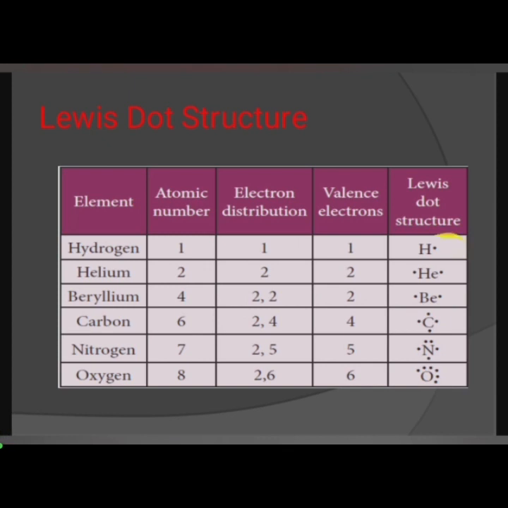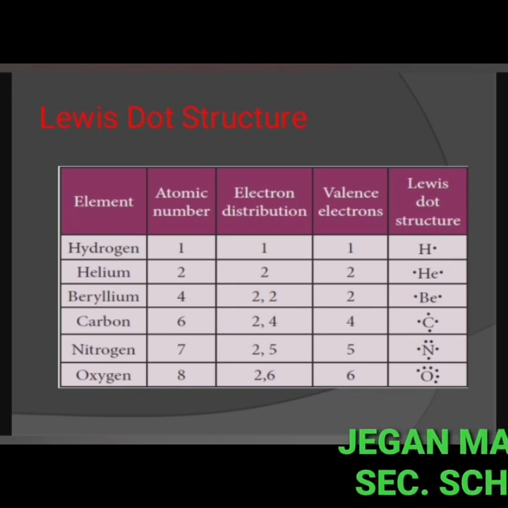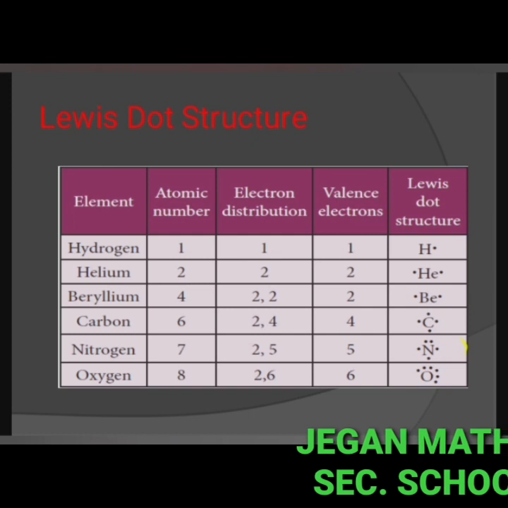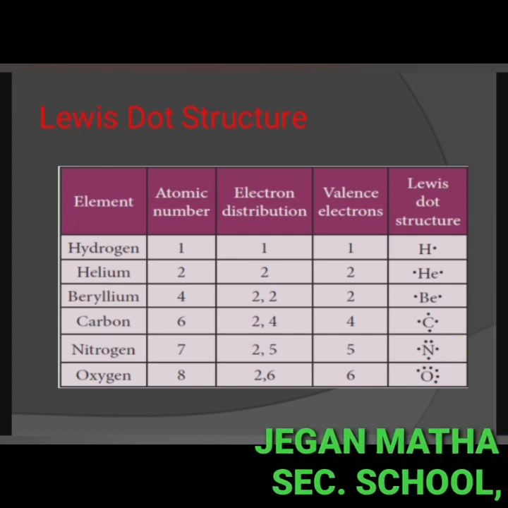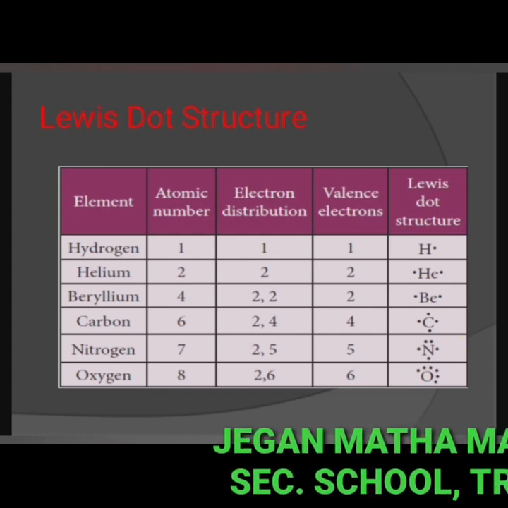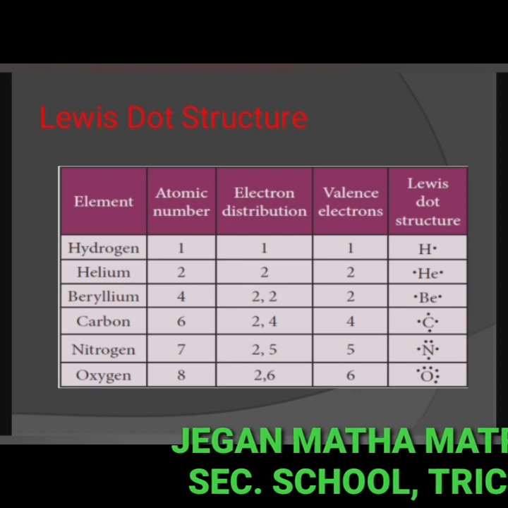See these dots representing the electrons of the valence shell of the atom. The unpaired electrons in the valence shell are represented by a single dot, whereas the paired electrons are represented by a pair of dots.